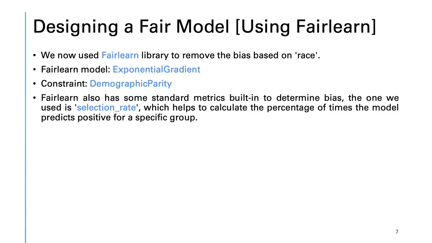Finally, we had to design a fair model. For this purpose, we used the FairLearn library. And our goal was to remove the bias that is based on the race feature. As for our FairLearn model, we used the exponential gradient, and for the constraint, we used demographic parity. Also, there are some built-in standard metrics that come with the FairLearn library, which help us to calculate biases in the model. For this, we chose the selection rate, which helps us to calculate the percentage of times the model predicts positive for a specific group.